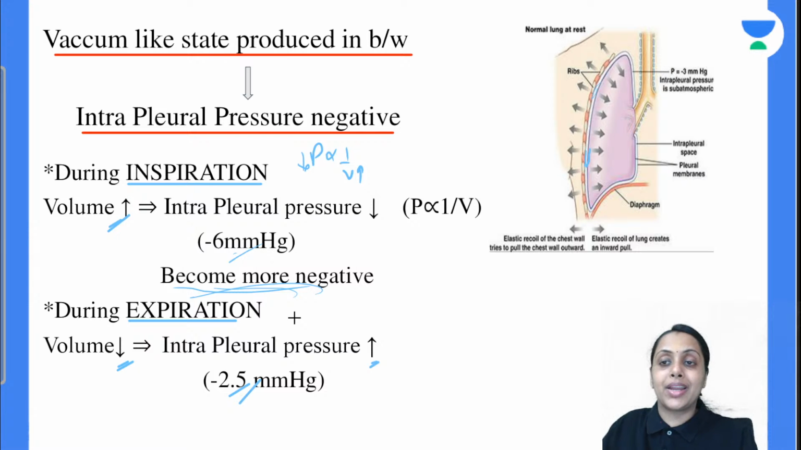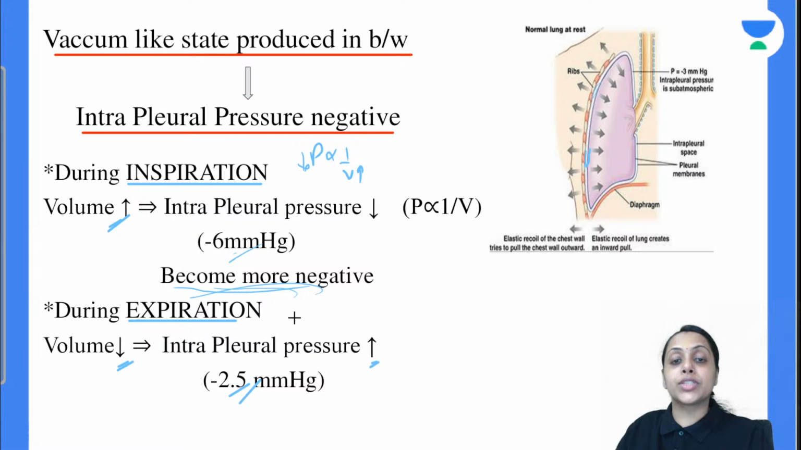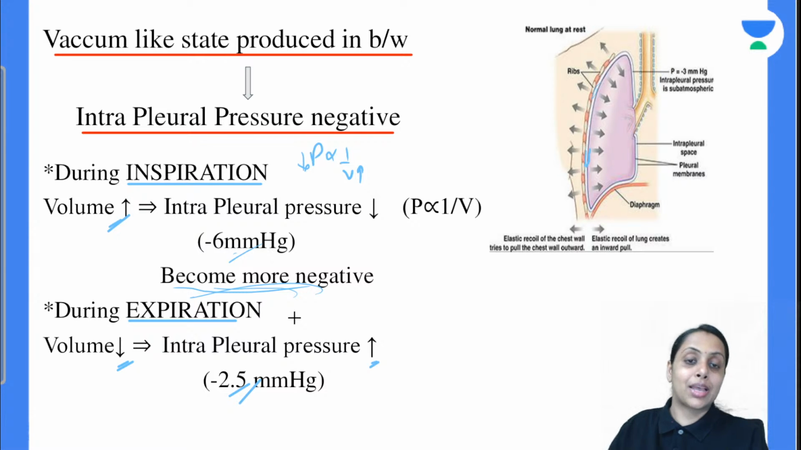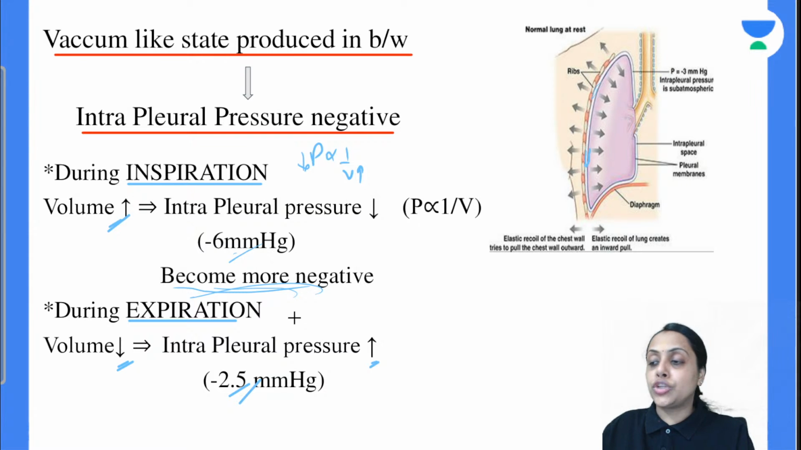Is this clear everybody? How is intrapleural pressure changing? In the resting condition it is negative, it is minus 2.5 mm of Hg. In inspiration the volume will increase, pressure is again going to decrease, and from minus 2.5 it decreases and reaches minus 6 mm of Hg. During expiration, what will happen? Volume in the lung is going to decrease and intrapleural pressure will increase, and that's why from minus 6 it reaches minus 2.5 mm of Hg. Is this clear everyone?